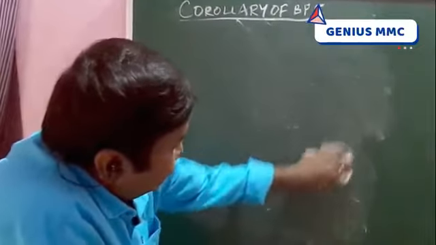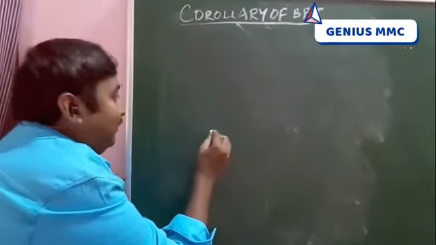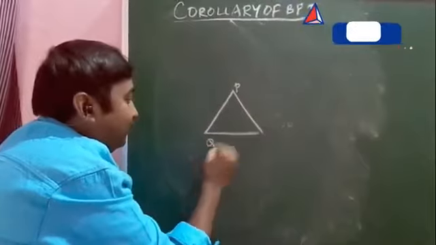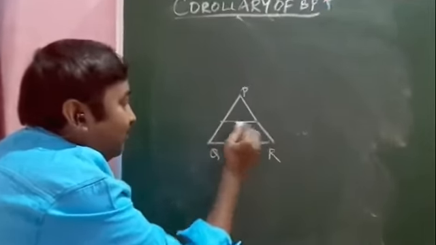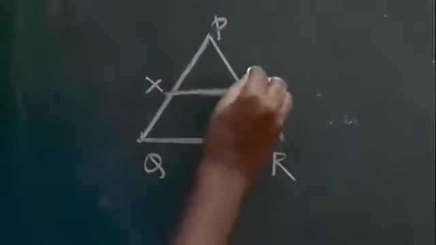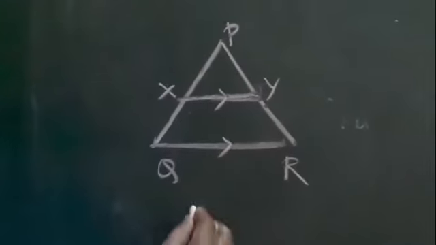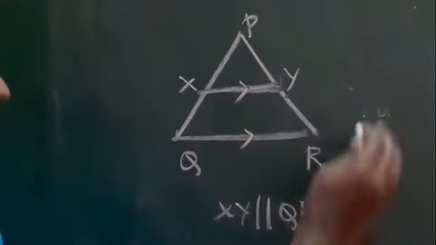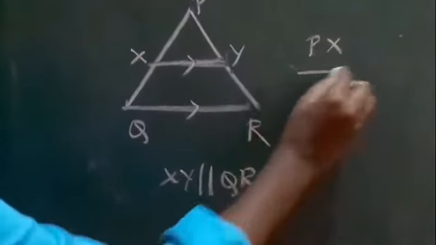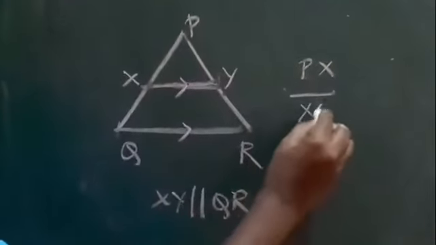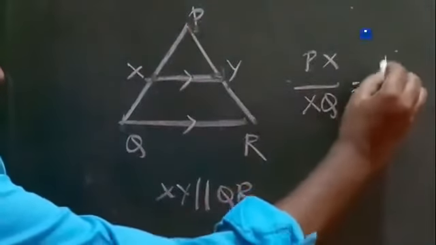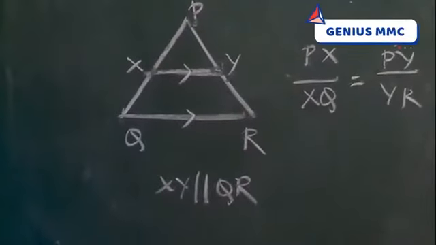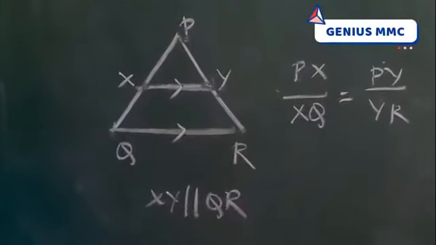Okay, question students. P, Q, R, XY parallel to QR. What does BPT explain? PX by XQ is equal to PY by YR. This is BPT.